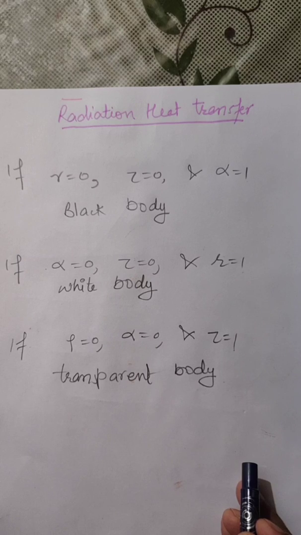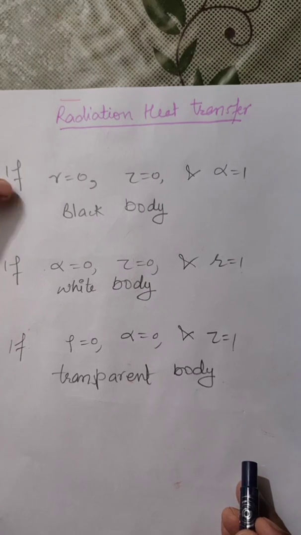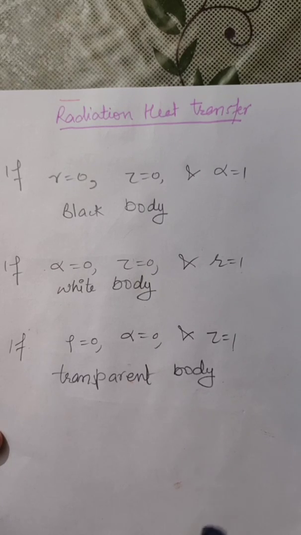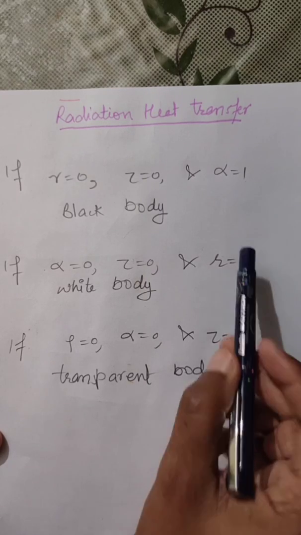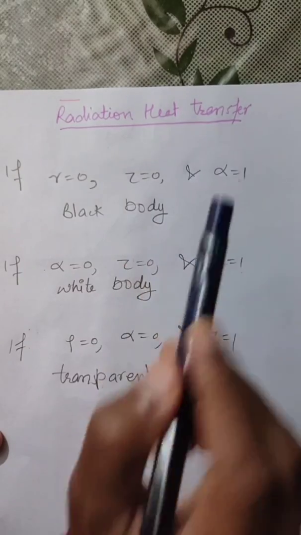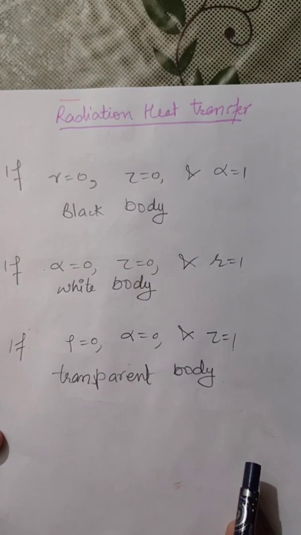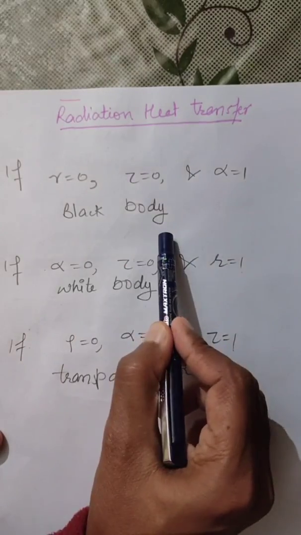Properties alpha, rho, and tau vary. What will happen if rho is equal to 0, meaning the reflectivity is 0, and tau is equal to 0, meaning the transmissivity is 0, and the total energy coming toward the surface is absorbed? Then absorptivity is equal to 1. That type of body is known as a black body.